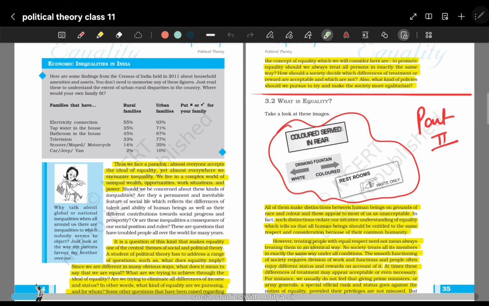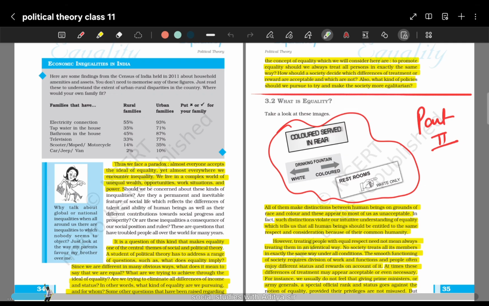We will see that all these distinctions are made just because people are from a different community, where they have a different race and a different skin color. That is why some people follow these distinctions. They differentiate between people on the basis of color. That means a group of people might have white skin, so they are white, Caucasian people, and they start discriminating against other colored skin people.